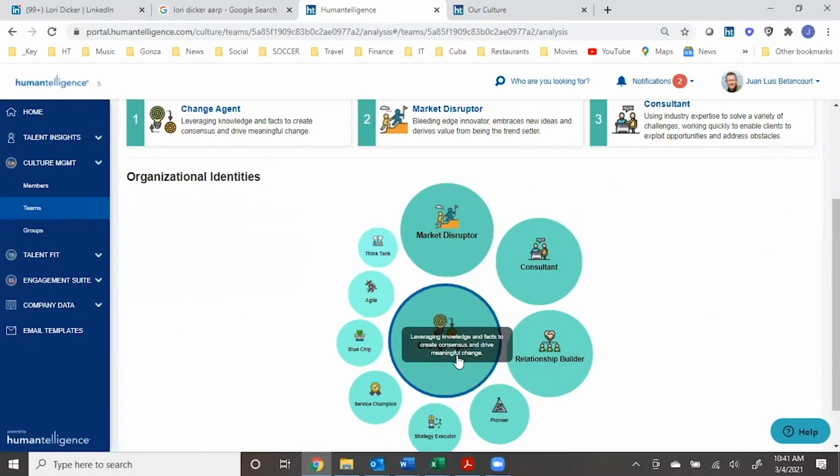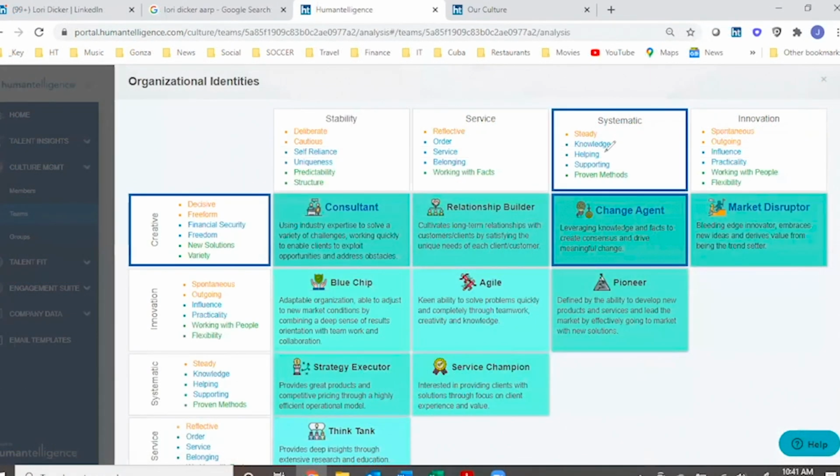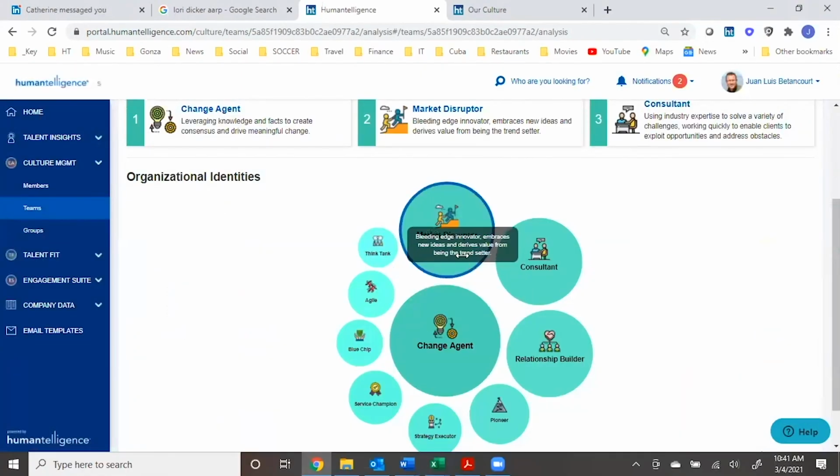Culturescape is another visualization tool for CEOs and leaders. Learn the organizational identity of the entire company with this view, whether there are 50, 5,000, or 20,000 employees. In this case, the primary identity is change agent. You can drill down and see how the tool arrives at this result. This organization is driven by employees that are mostly systematic on one axis and creative on the other. The secondary identity in this example is market disruptor.